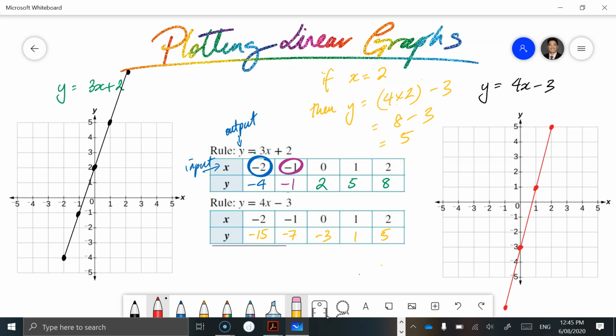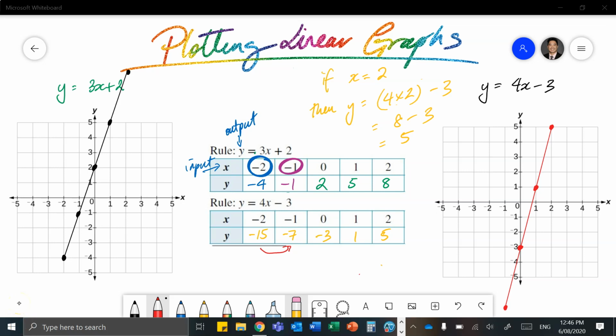We've just plotted 2 linear graphs, looking at the rule and substituting the values of x into the rule to determine what the y value is. We can see the pattern here, going from minus 15 to minus 7, we are not right here.